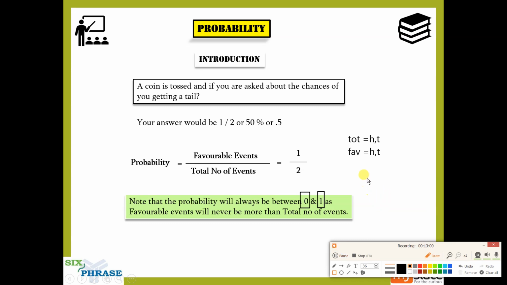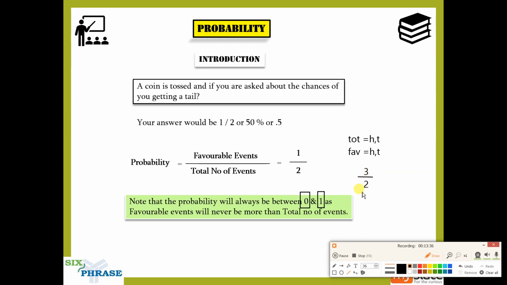So this is the reason, guys. The reason why it cannot go beyond 1 is that the favorable events cannot be greater than the total number of events. If it were greater, then it could go beyond 1, because then it would become an improper fraction. Let me show an example. If the favorable events were 3 and the total number of events were 2, which can never happen, but if that is the case, then it is 1.5. The probability has gone beyond 1, but this can never happen.